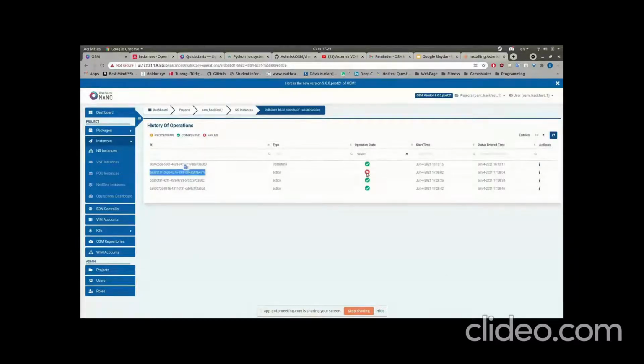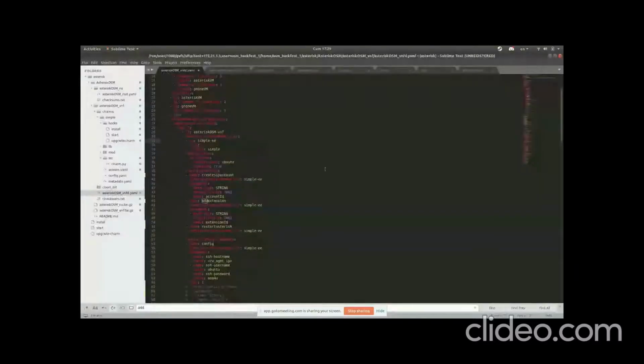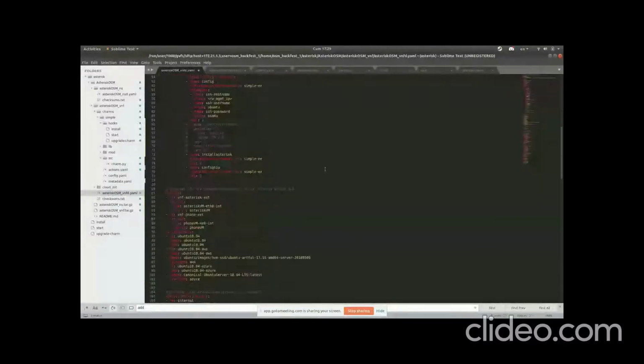And I couldn't have time to look at it because I am the only person that works on this right now. So this is what I achieved. Maybe I can show you the code that I wrote in here.